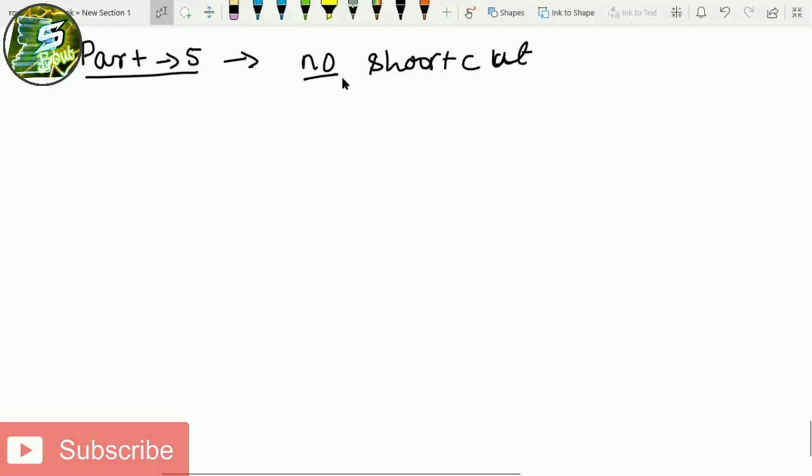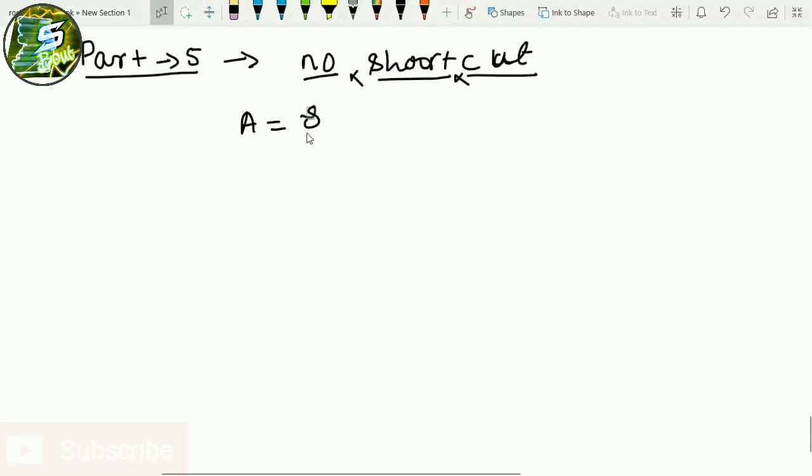What are the shortcuts? All of parts 1, 2, 3, 4, whatever we did, we did it through some shortcuts. When I'm not able to use any shortcut, ultimately what I have to do is use the formula. What is the formula? Average is nothing but sum divided by number.